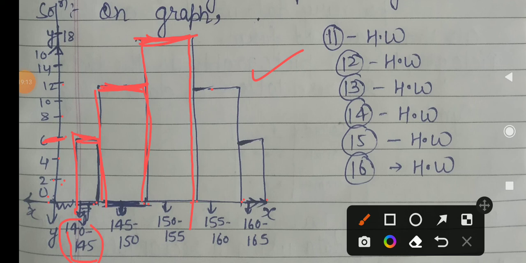Students, complete your work. Students, please send me the picture of exercise 17.2, then we will start 17.2 and the other exercises, like the introduction of a graph, which is your last chapter. You have to send the picture of that chapter to my WhatsApp number. The number given in this video is also my WhatsApp number, so you have to send it to me on WhatsApp.